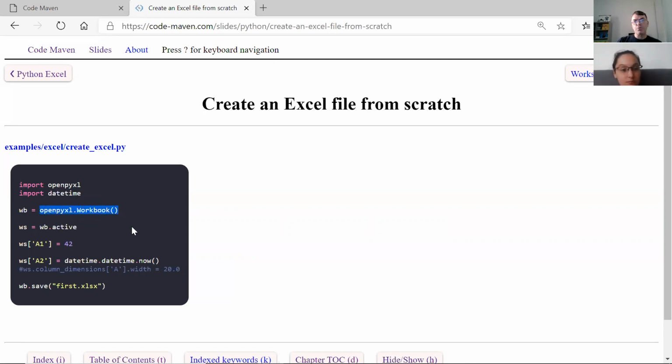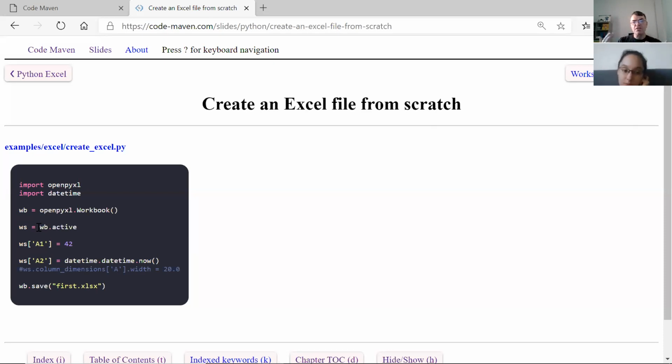The first thing we do is create a workbook. So now we are creating an Excel file. A workbook is what you have in Excel, a representation of an Excel file. I assign it to some variable, usually called wb because it's a workbook. In the workbook, you have worksheets. I think if you open a new file in Microsoft Excel, it automatically creates 3 sheets. I think this one creates one sheet by default, but you can add more, and also remove.